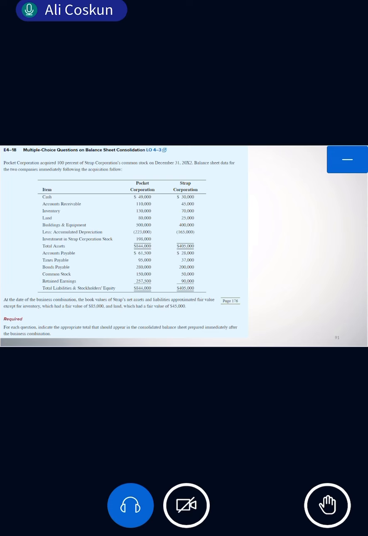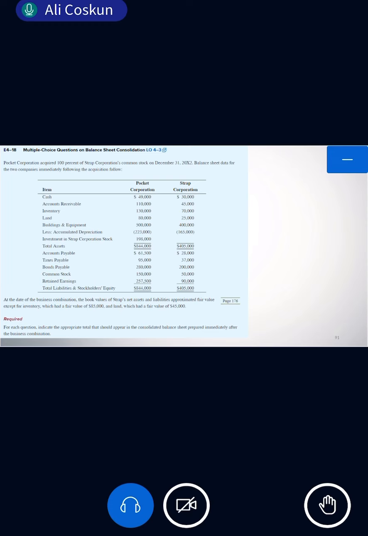So next question. How much is the consolidated amount for retained earnings? Who wants to say that? In your opinion? 257. Yes. This is the parent's retained earnings, right? The question is this: in the consolidated balance sheet, what is the amount of retained earnings? Look at the retained earnings. What do you see there?